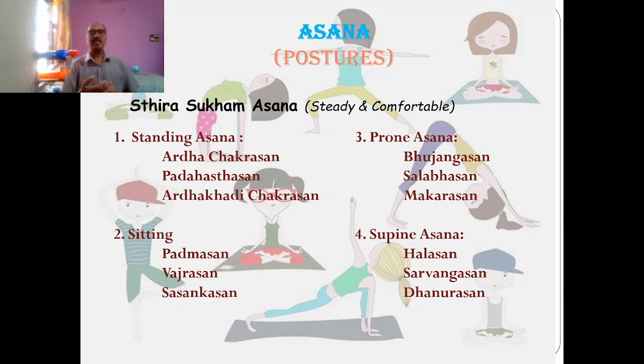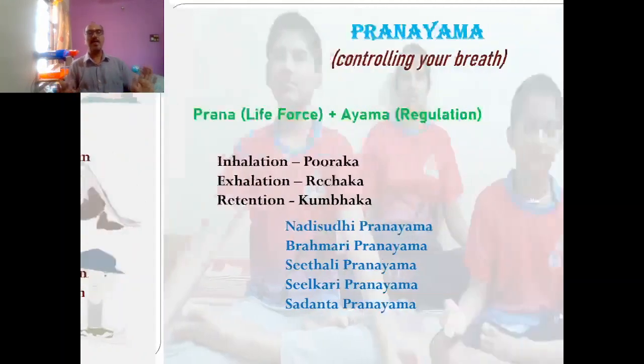The common asanas under standing asana are Ardha Chakrasana, Padahastasana, Ardha Kati Chakrasana. Sitting asanas: Padmasana, Vajrasana, Shashankasana. Prone asanas: Bhujangasana, Shalabhasana, Makarasana. Supine asanas: Halasana, Sarvangasana, and Dhanurasana. Prone position means lying facing down. Supine position means lying facing up.